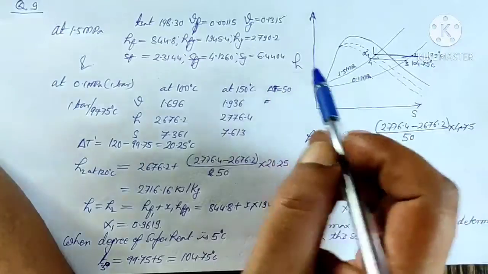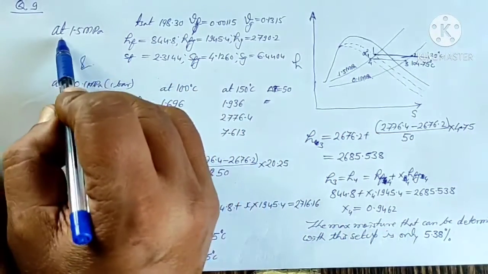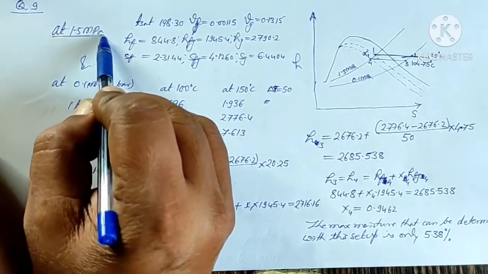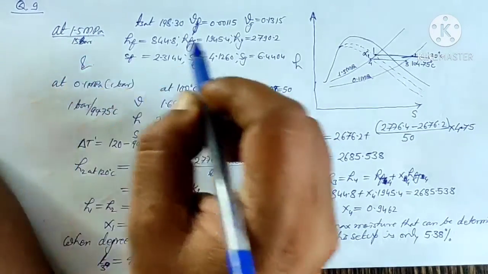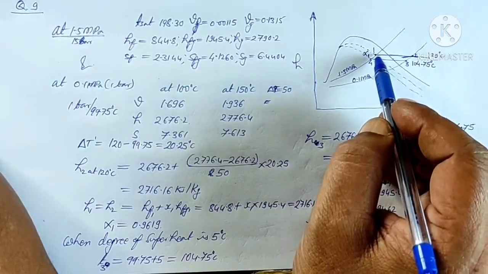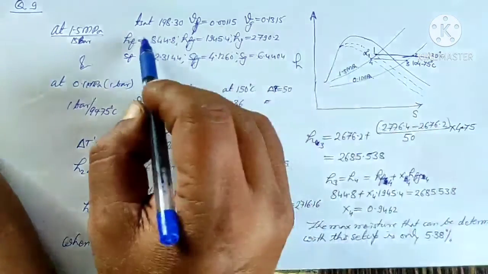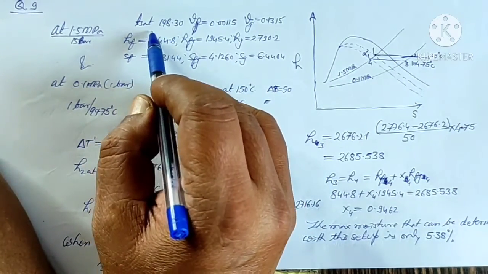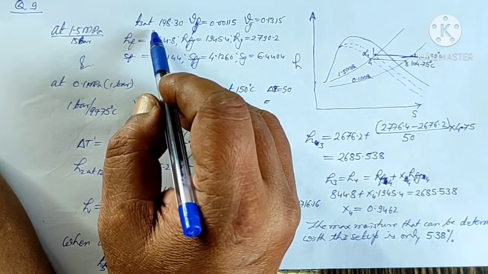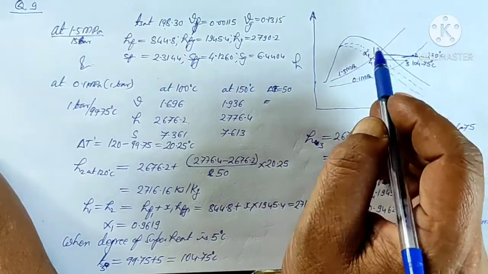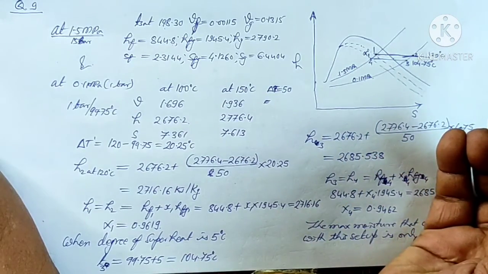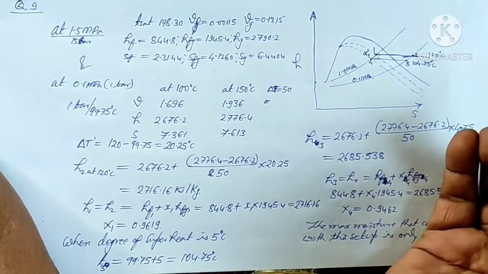Let us first find the data from the steam table at 1.5 megapascal, that is 15 bar. We will write down the data for the saturation temperature. This is from steam table number 2, because the steam is wet, and only then are we passing it through the throttling calorimeter to find the dryness fraction.